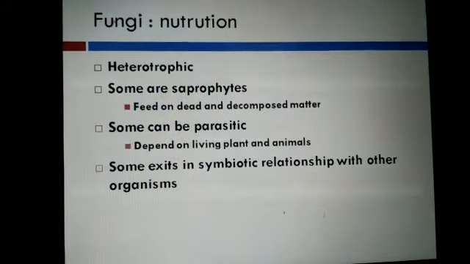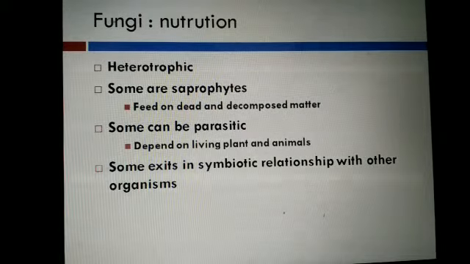Now we read about nutrition in fungi. Student, we read that fungi do not have chlorophyll, so they show a heterotrophic mode of nutrition. Fungi could be parasitic, saprophytic or symbiotic. Mainly they are saprophytic, that means they live on dead and decaying organic matter. The ones that live on and depend on living plants and animals are called parasitic. And those that live in association with other organisms are called symbiotic.